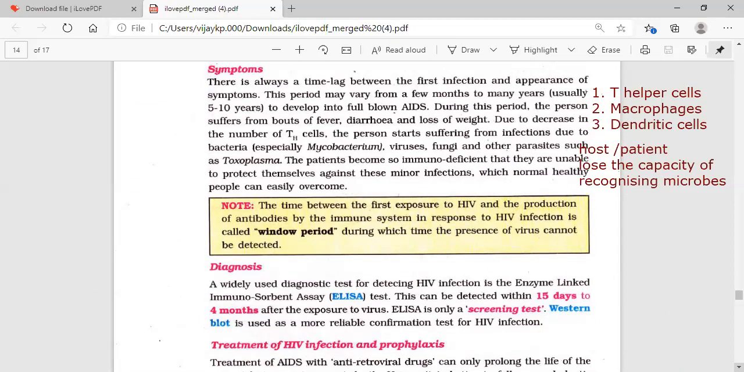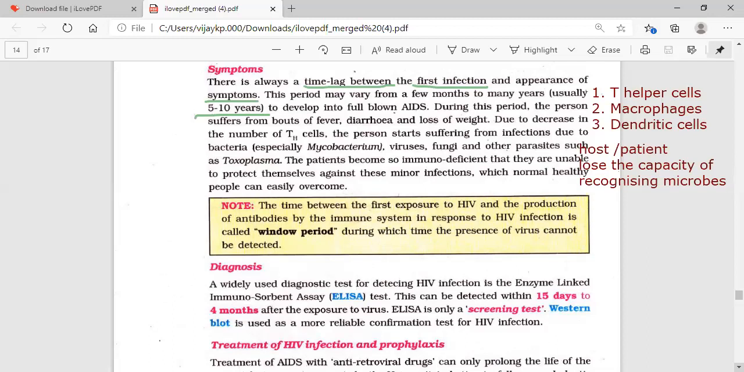There is always a time lag between the first infection and the appearance of symptoms. This period may be a few months to many years, usually even 5 to 10 years. The parasite may take time to develop into fully blown AIDS after the infection.